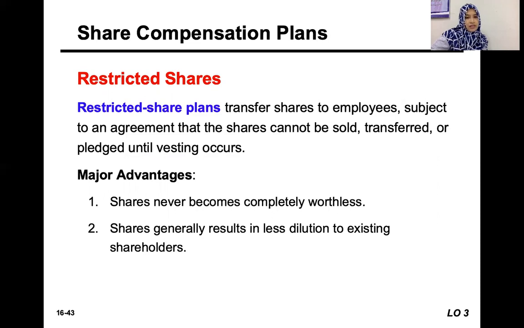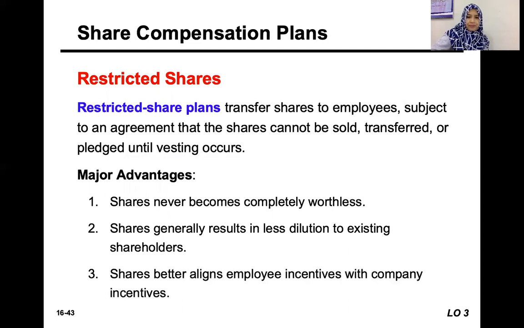The restricted shares are normally a very small percentage of the total unissued shares of the company. So basically it results in less dilution to existing shareholders.